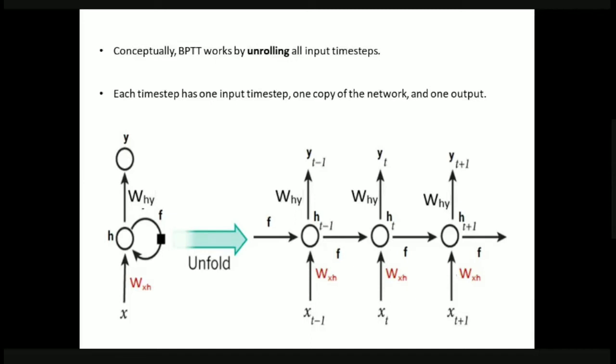And for the third one, we have one input and one output. So at time step t minus 1, we have xt minus 1 and the output yt minus 1. And at time step t, we have xt as input and yt as output. And at time step t plus 1, we have xt plus 1 as input and yt plus 1 as output. So at a particular time step, we have one input time step, one copy of the network and one output. Okay. So this is how this complete RNN has been unfolded into three copies, and each copy is having one input time step and one output.